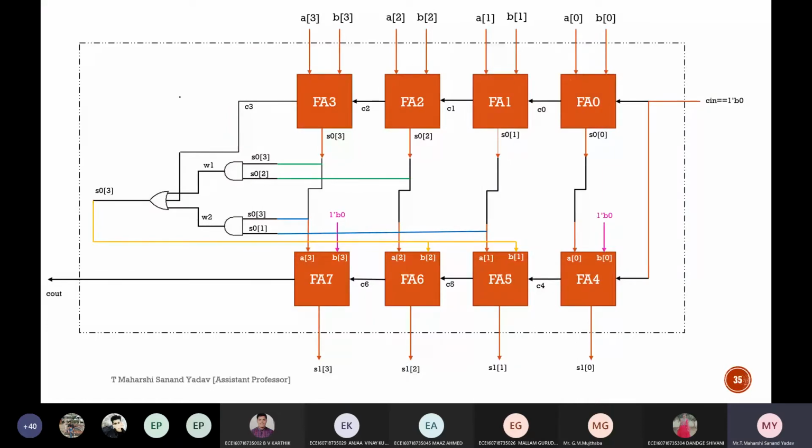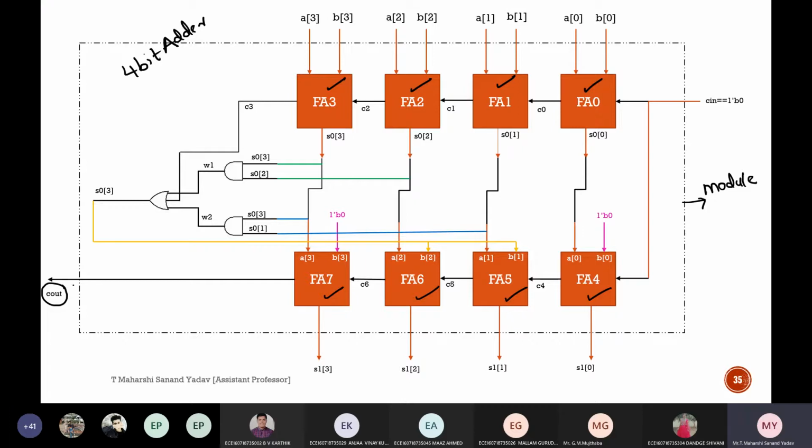Observe, I've already told you the 4-bit adder contains 4 full adders. So I've named them FA0, FA1, FA2, FA3. Same story for the below part also: the 4-bit adder contains FA4, 5, 6, and 7. Everyone is trying to write the code, but you are getting some errors. It is because you are not giving the names properly for these internals. Always concentrate: this dotted line is nothing but the module. So always concentrate on what is present at the output part.